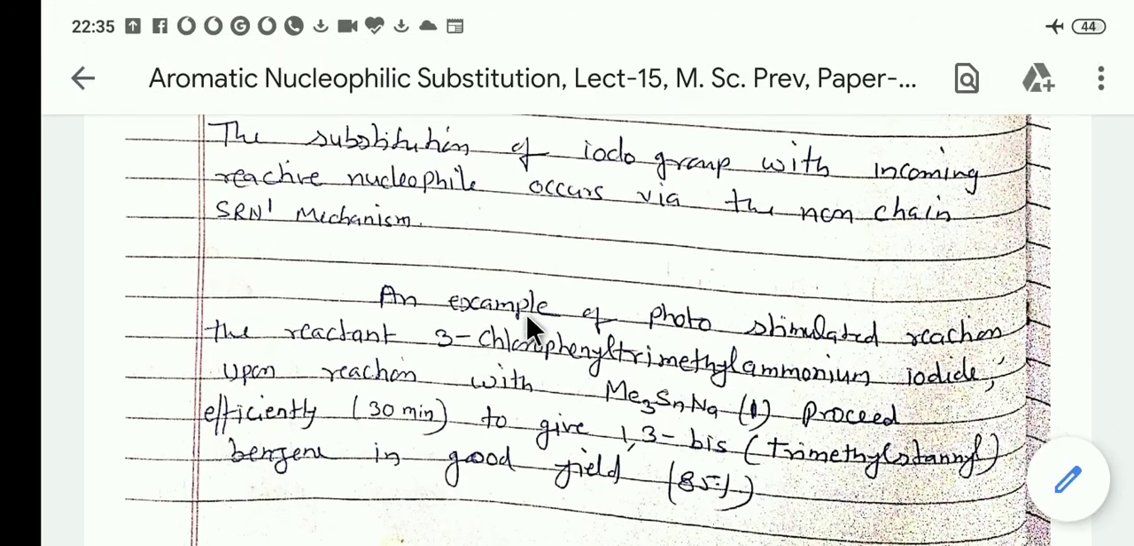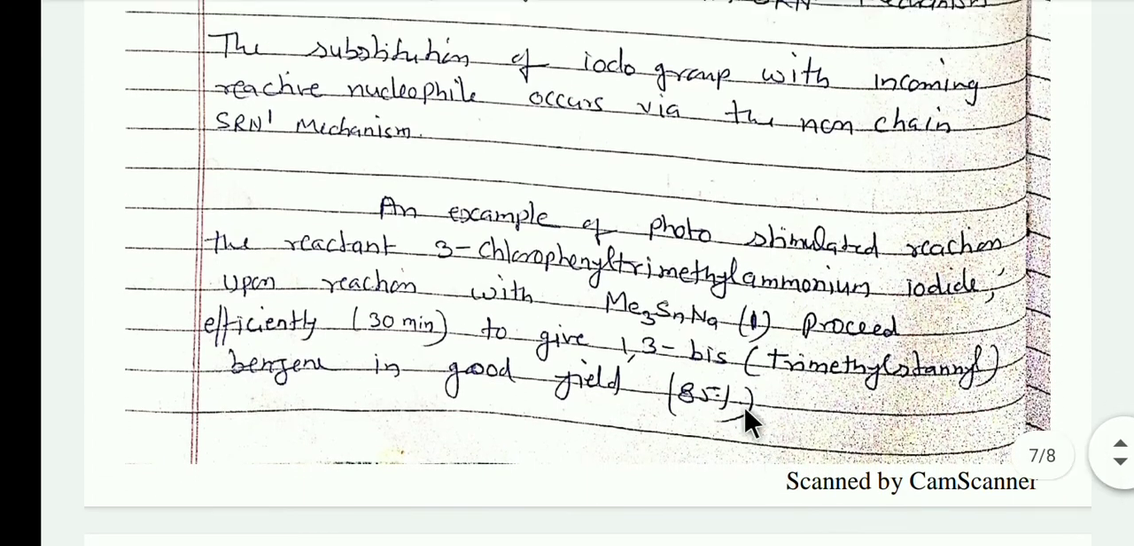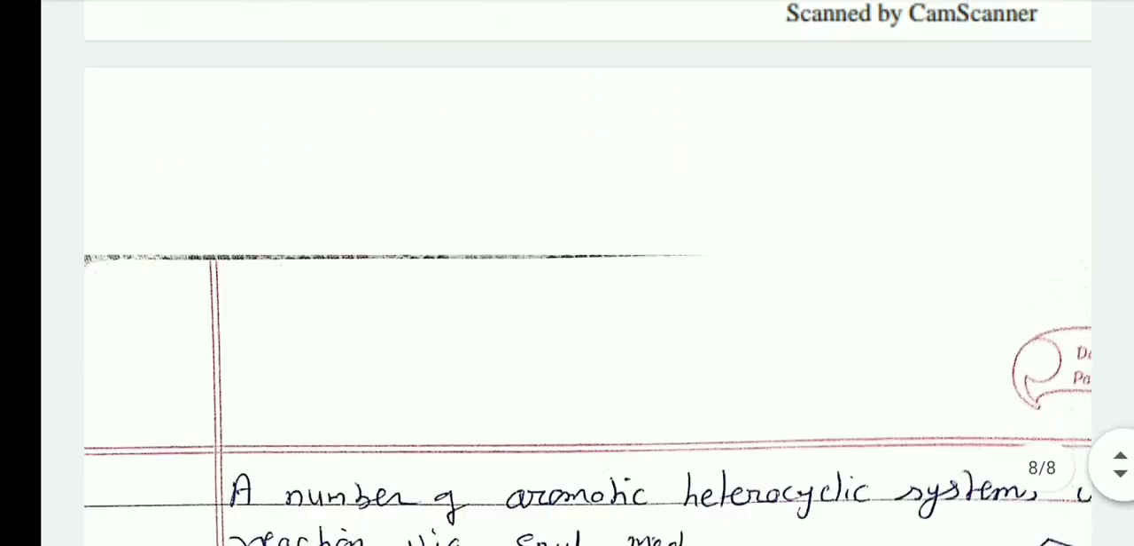An example of a photo-stimulated reaction: the reactant 3-chlorophenyl trimethylammonium iodide efficiently in 30 minutes gives 1,3-bis(trimethylstannyl)benzene in a good yield of 85%. It is also an example of the SRN1 mechanism.